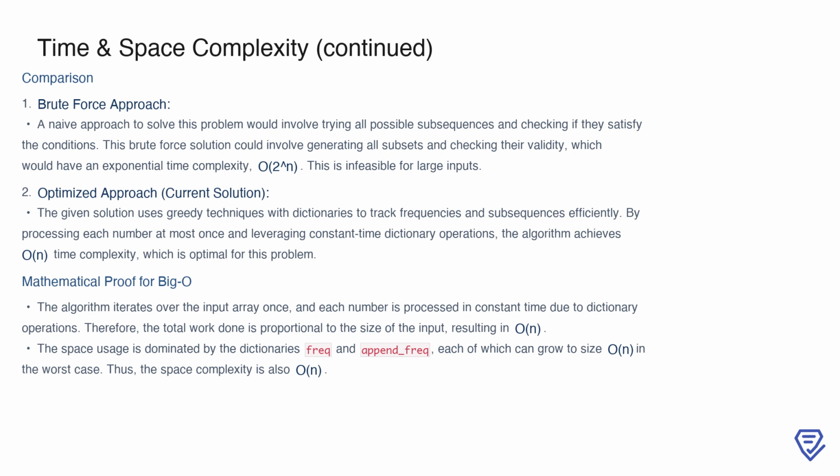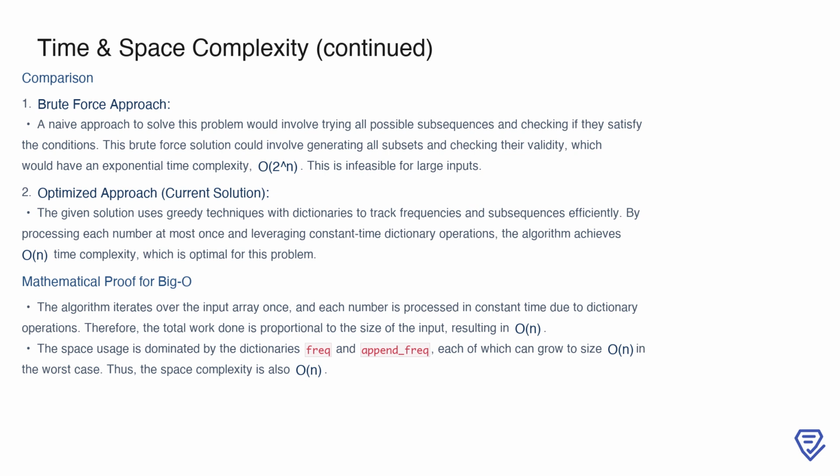A naive method would involve generating all possible subsequences and checking their validity. This would result in an exponential time complexity of O(2^n), which is impractical for large inputs. In contrast, the optimized solution leverages greedy techniques and efficient dictionary operations to track frequencies and subsequences. By processing each number at most once, this approach achieves a significantly better time complexity of O(n).